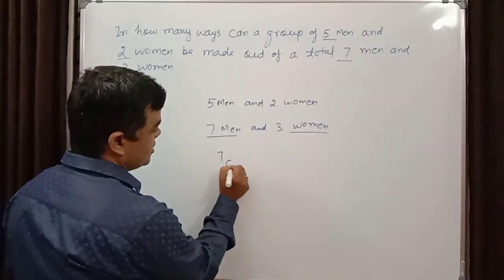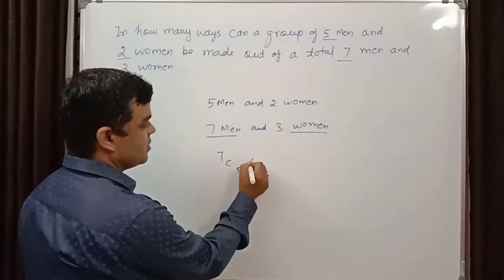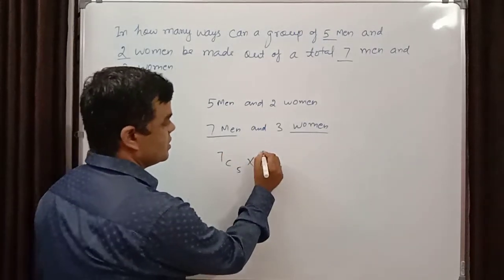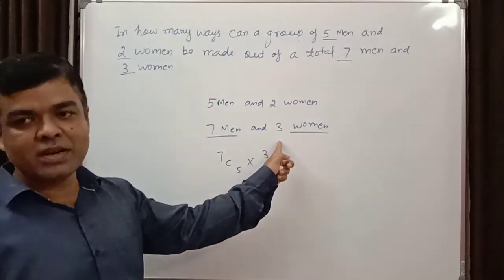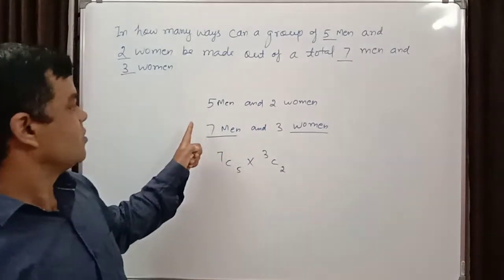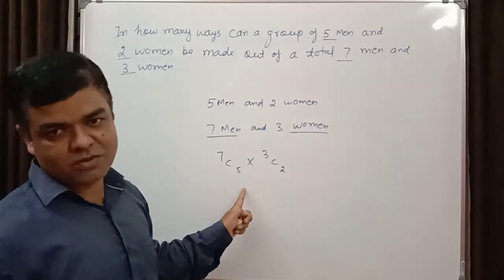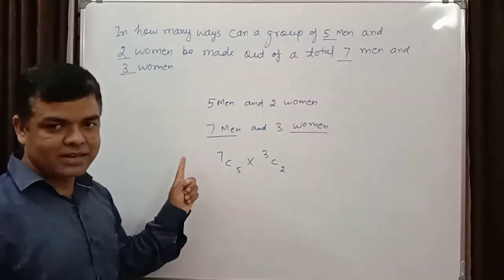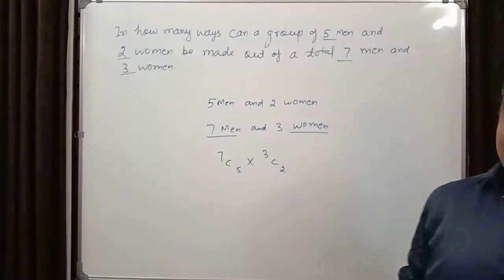So 7C5 and 3C2: out of 3 women, 2 women have to be selected. Because of "and", the multiplication sign will come. I have already told you nCr is equal to nC(n minus r).